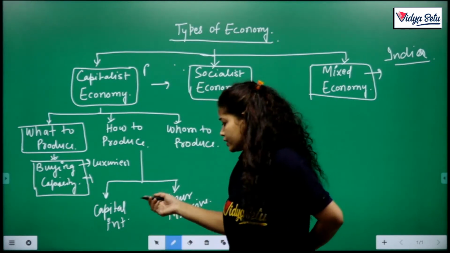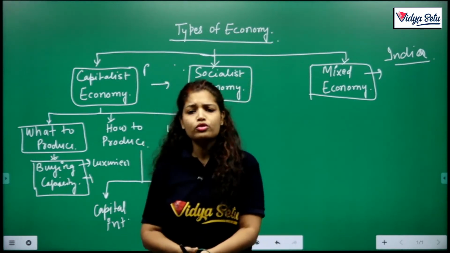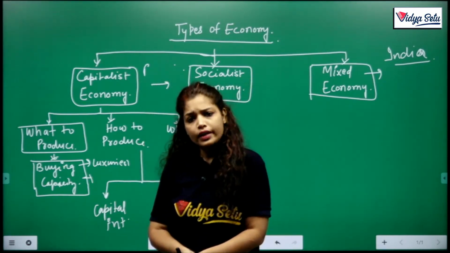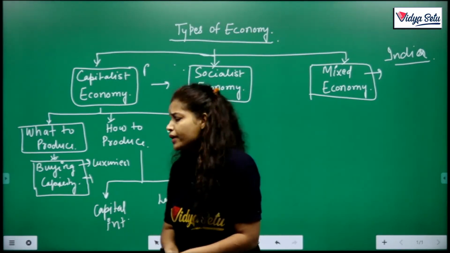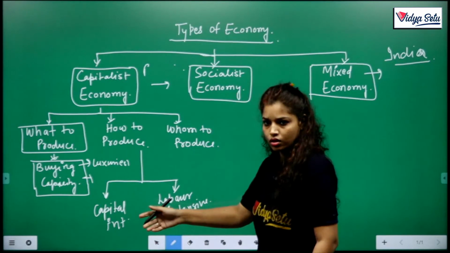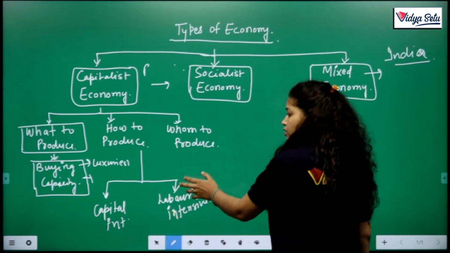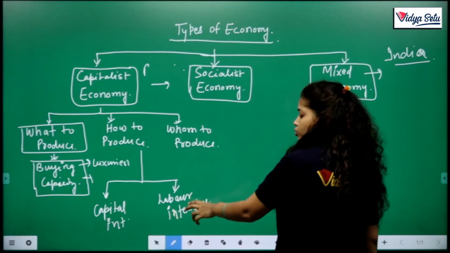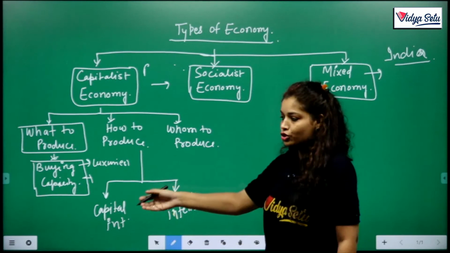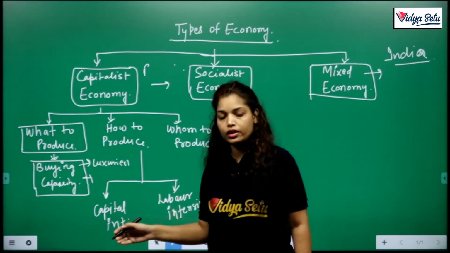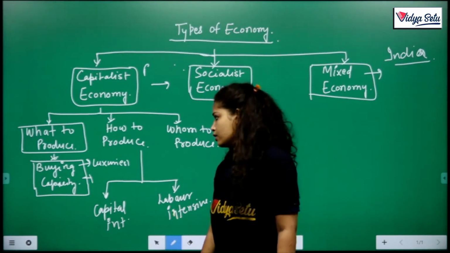If labor is available cheaply, like in India where there is a lot of unemployment, labor is easily available at a cheap cost compared to machines installed. If the cost of production is less with this, then the capitalist economy uses it, and if there is a lower cost with the installation of machines, then it uses the capital intensive technique.